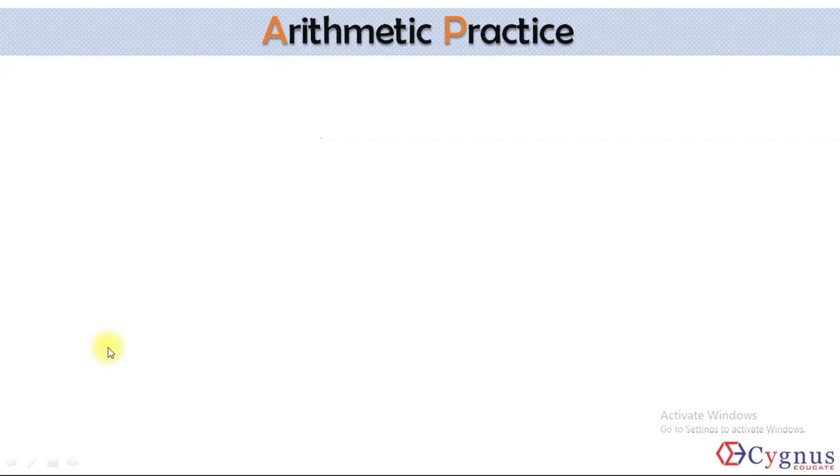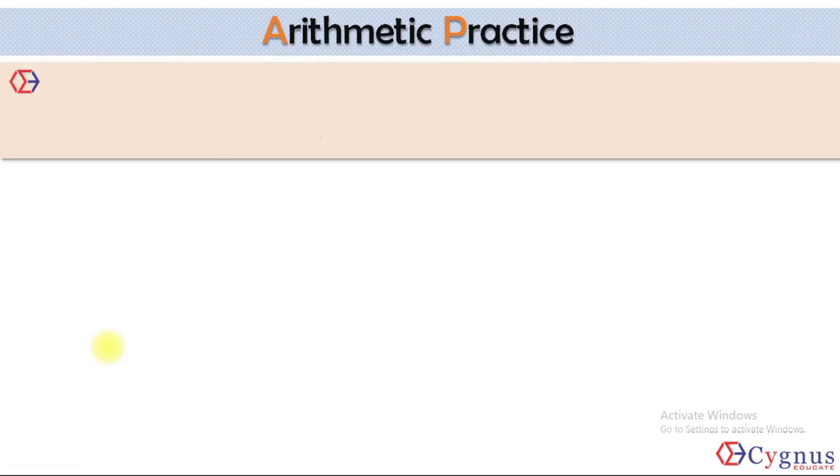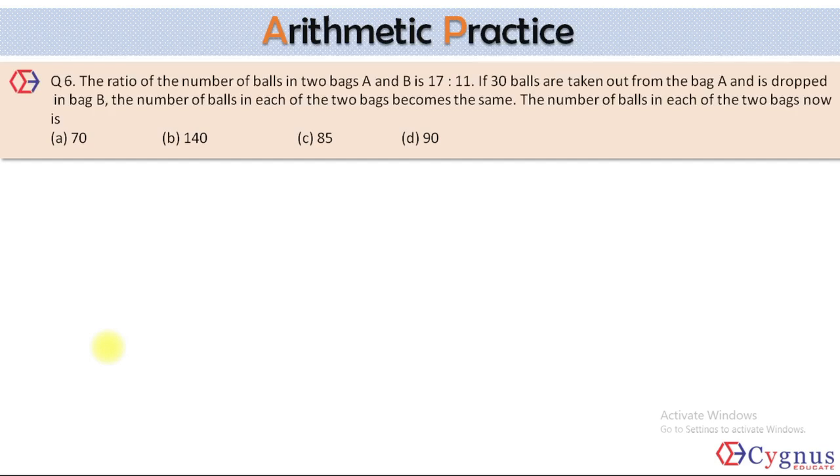Next one. The ratio of the number of balls in two bags A and B is 17:11. If 30 balls are taken out from bag A and dropped in bag B, the number of balls in each of the two bags becomes the same. Can we say initially bag A had 17X balls and in bag B there were 11X balls. If you take 30 balls out of this, they'll go into bag B. And after that, the number of balls will become the same in both the bags.